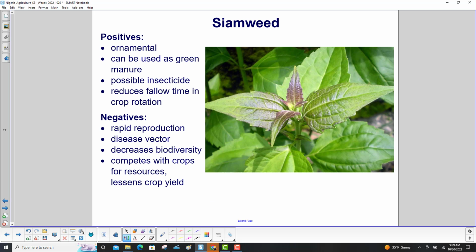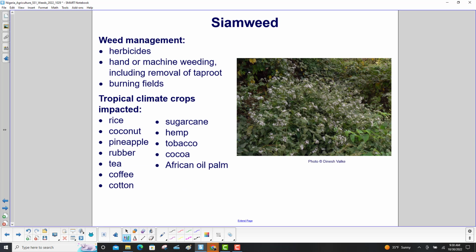Positives: it's ornamental. It can be used as green manure. It is a possible insecticide, and it reduces fallow time in crop rotation. Negatives: rapid reproduction, disease vector, decreases biodiversity, and it competes with crops for resources and lessens the crop yield. It is managed by herbicides, hand or machine weeding, including removal of taproot, and burning fields. The tropical climate crops impacted are rice, coconut, pineapple, rubber, tea, coffee, cotton, sugarcane, hemp, tobacco, cocoa, and the African oil palm.